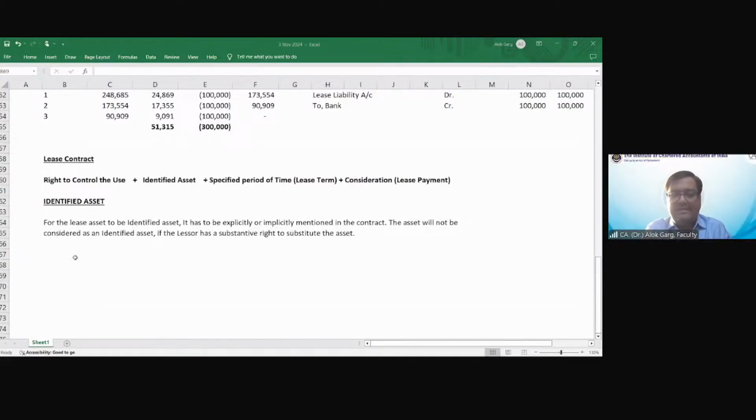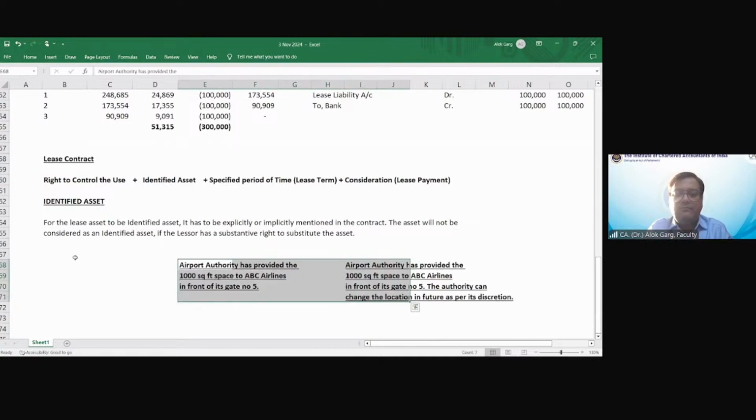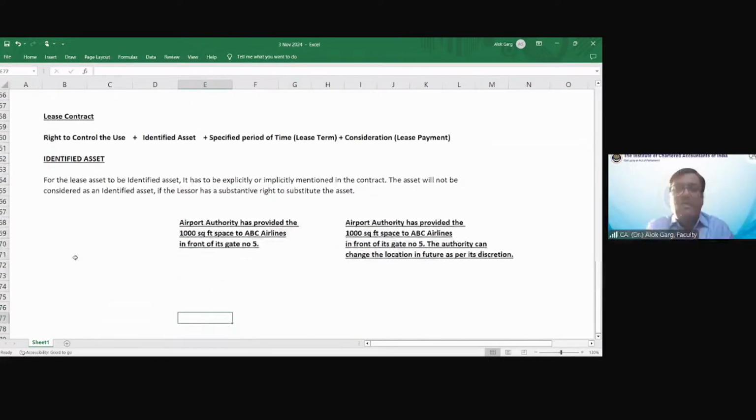Let me again discuss an example. Example number 1: airport authority has provided 1000 square feet space to ABC airline in front of its gate number 5. Example 2: airport authority has provided 1000 square feet space to ABC airlines in front of its gate number 5. The authority can change the location in future as per its discretion.